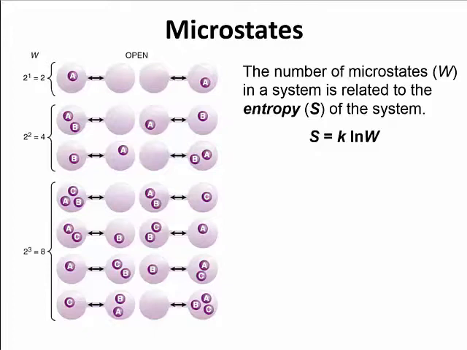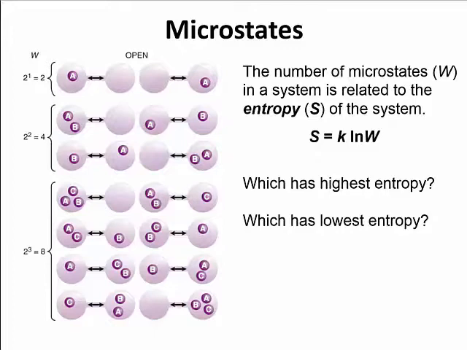The main thing you need to recognize, though, is that S is proportional to W. So in looking at these 3 different sets of microstates, which one is going to have the highest entropy? Well, the one with 8 microstates has the highest entropy. The lowest would be the one with 2 microstates. So thinking in terms of entropy and how we disperse energy, we're looking at options. What are the possible arrangements? The more possibilities we have, the higher the entropy.